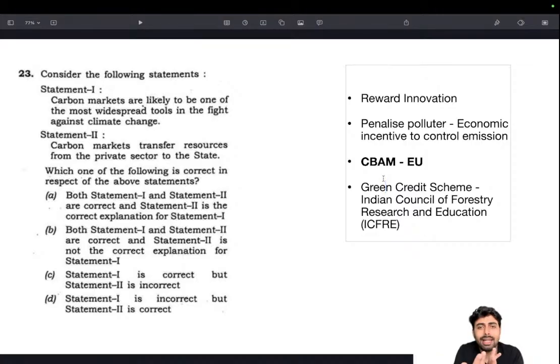Okay, so in order to balance that out, the products entering the EU border from countries that have no carbon taxes or similar will have an additional tariff added in the form of the carbon border adjustment mechanism, so that the ones with higher emission standards are at par in terms of price with those with lower emission standards. So this is to provide a level playing field for those controlling emissions, as well as provide an incentive for the other countries with higher emissions to reduce their emissions. So this is one thing.